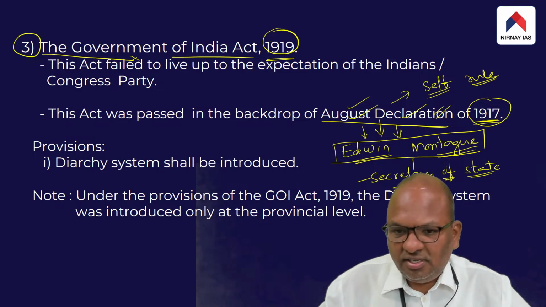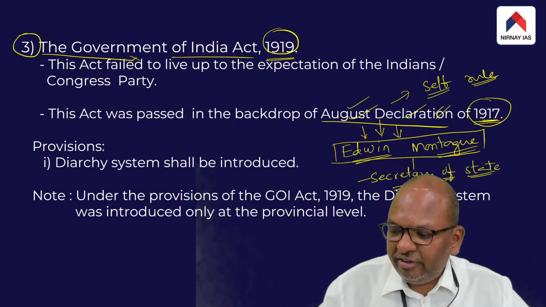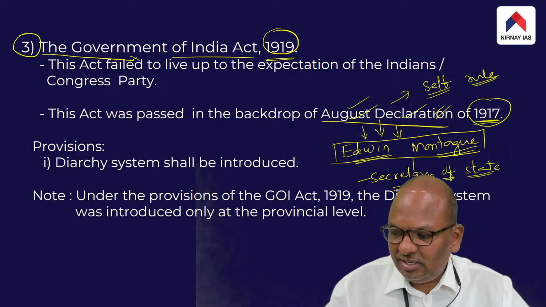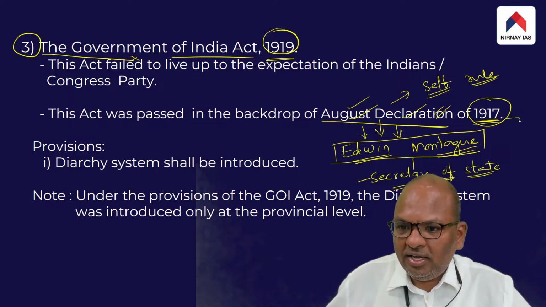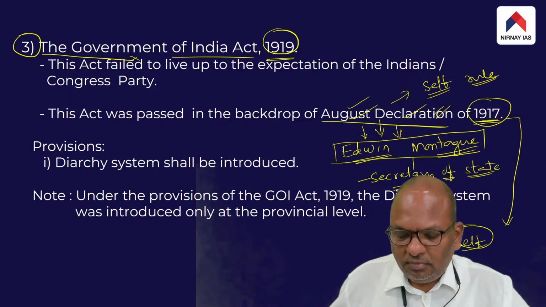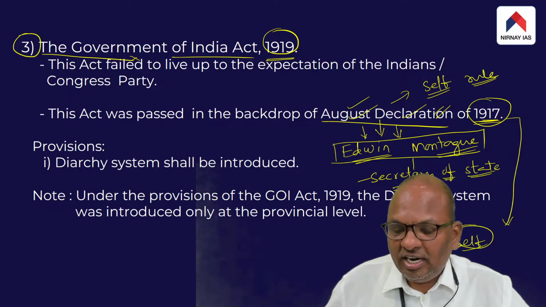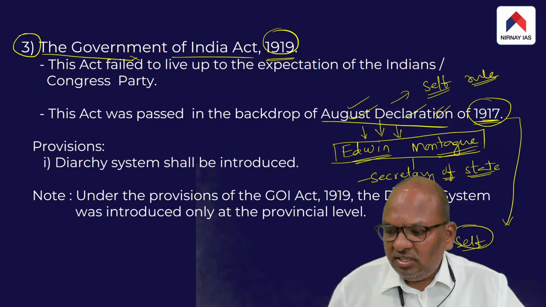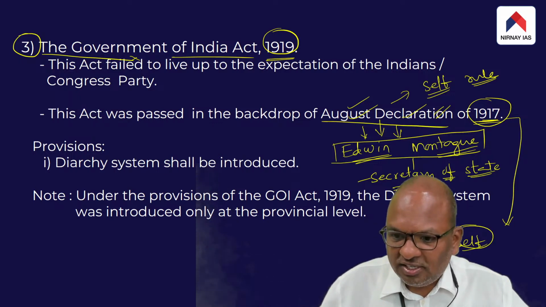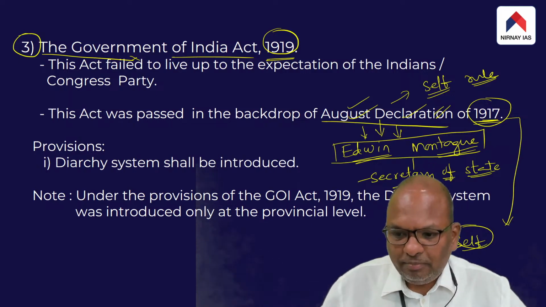The Indians had a lot of expectations after the August Declaration of 1917. Indians were hopeful that the British would grant self-rule to Indians.